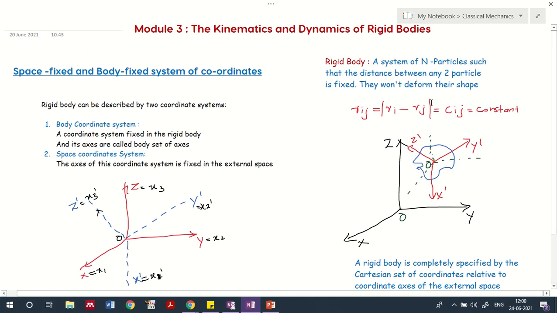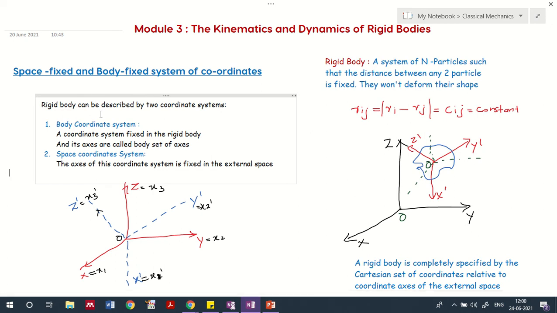The first discussion is about space-fixed and body-fixed systems of coordinates. A rigid body can be described by two coordinate systems: one is the body coordinate system, and the other is the space coordinate system.